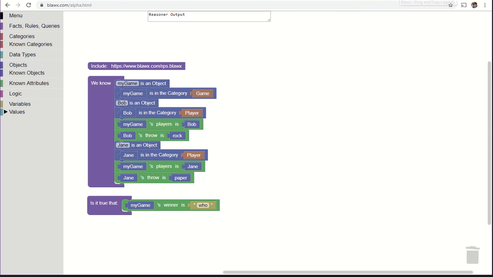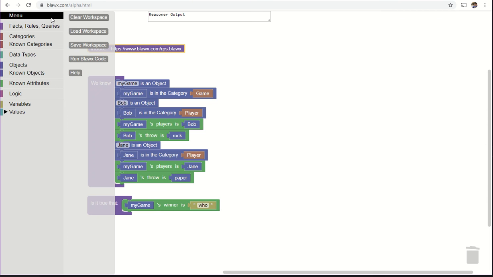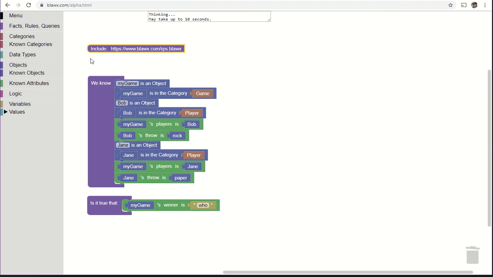I've created another screen that also imports the same set of rules, and you can see here it creates a game where Bob is a player who throws rock and Jane is a player who throws paper, and then it asks who is the winner of my game. You run that code, and Blawx tells you that the winner of the game is Jane.